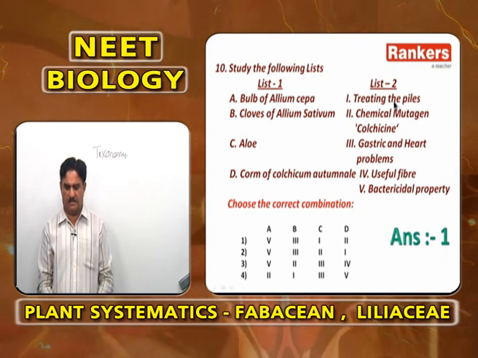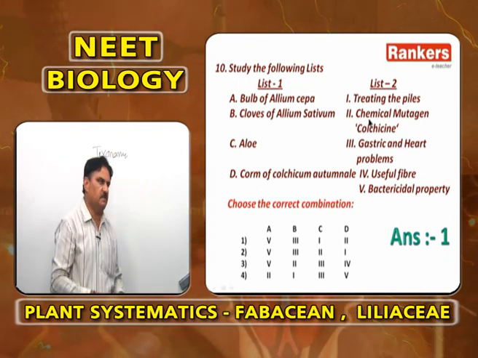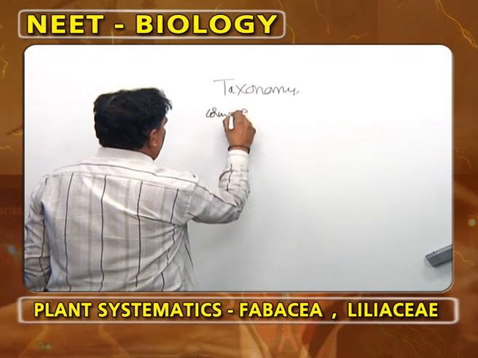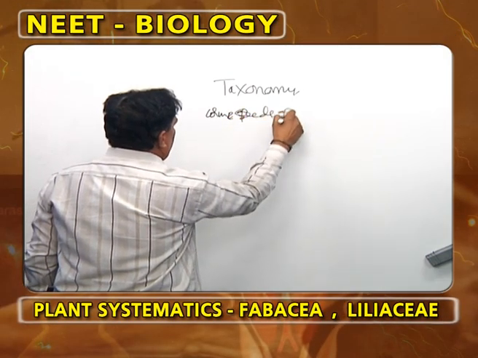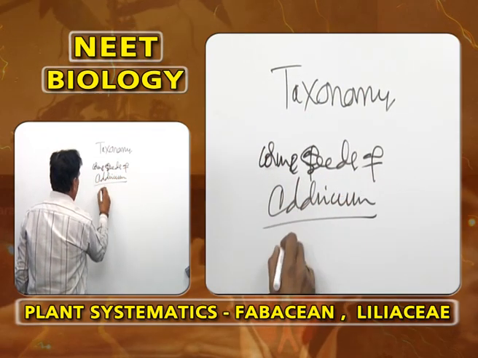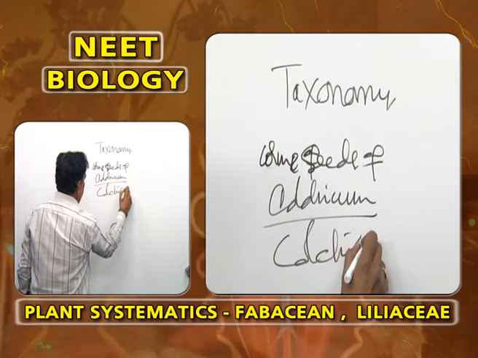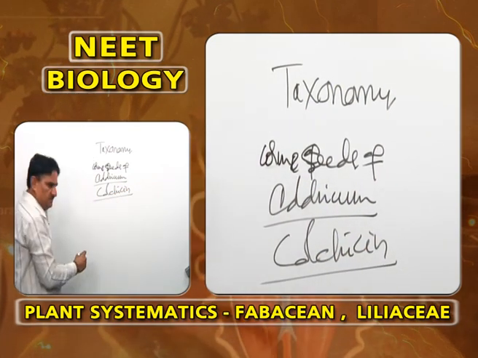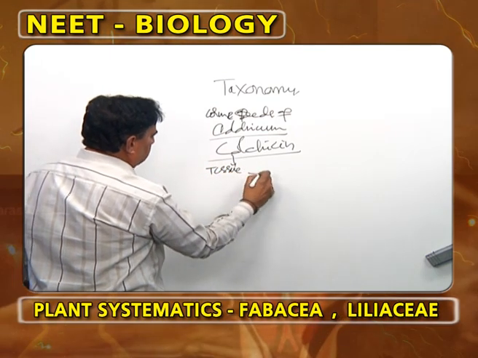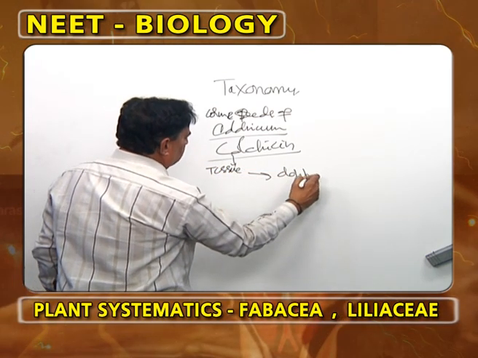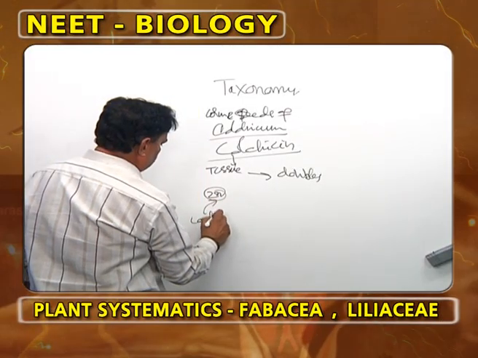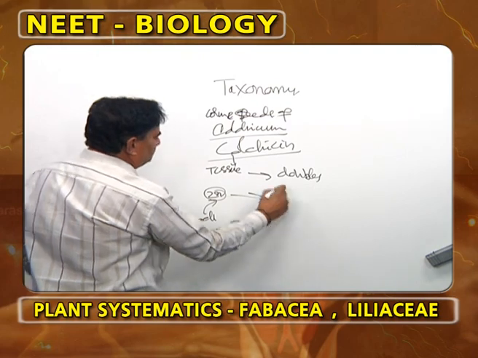Then Colchicum autumnale corm. The speciality is that the corm and seeds of Colchicum autumnale give a special mutagen called colchicine. Whenever colchicine is added to any tissue, its chromosome number gets doubled. That means if zygote 2n is added with colchicine, it will become 4n.